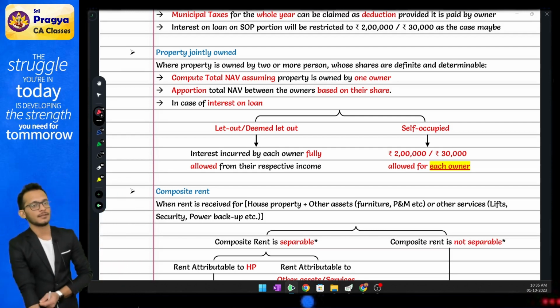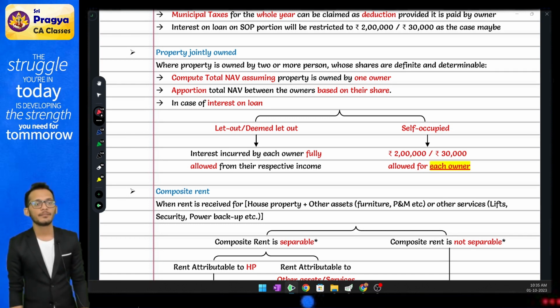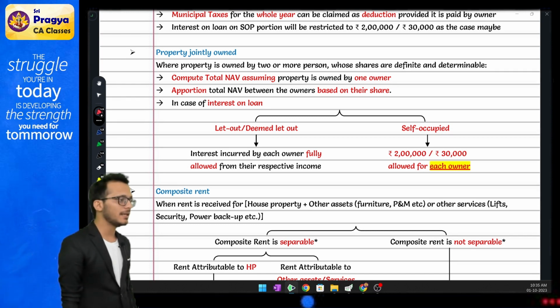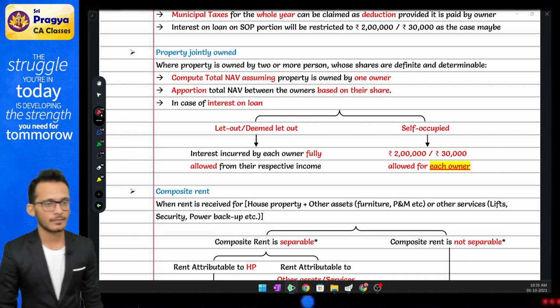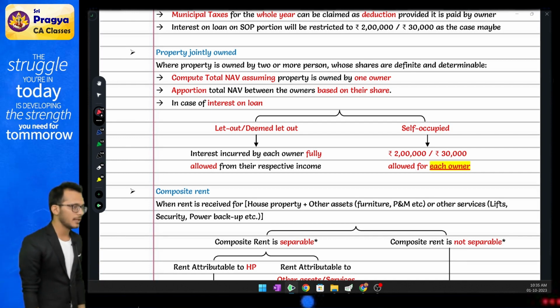This is what the criteria are. Clear? Yes. The last part of the chapter is called pre-construction or pre-acquisition interest. What interest? Pre-construction or pre-acquisition interest.